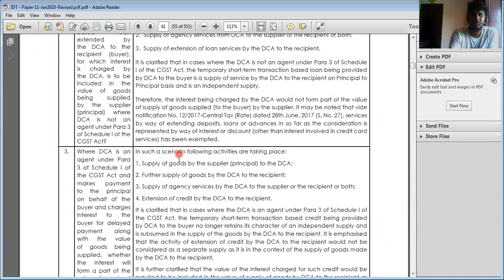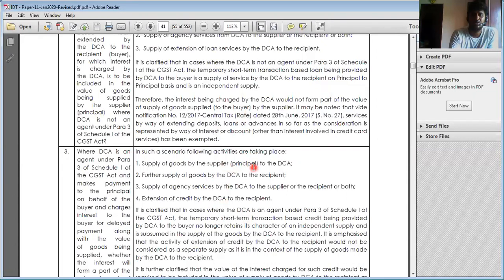See, here A is the principal, B is the agent, C is the customer. When A is billing to C, the customer, then B is not acting like an agent. If B is separately billing to C, that is a different supply. A to B is a different supply, A to C is a different supply, and B to C is a different supply. Suppose, number 2, A is billing to B, B is billing to C, and also additional activities to C.